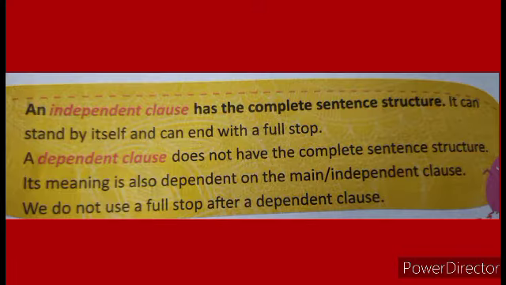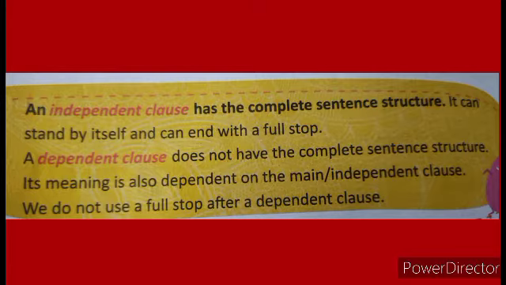Now let us see what an independent clause is. An independent clause has the complete sentence structure. It can stand by itself and can end with a full stop. For example, the tourists were scared. A group of words with a main verb. Independent structure. Independent means a complete sentence.